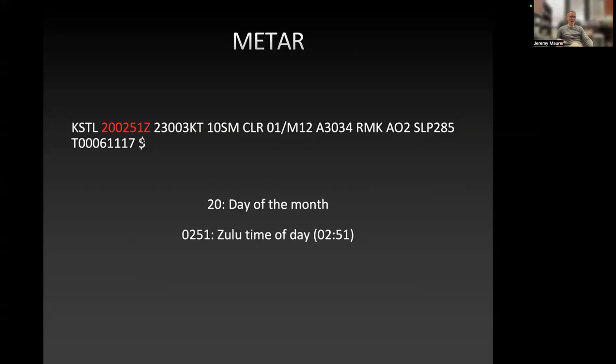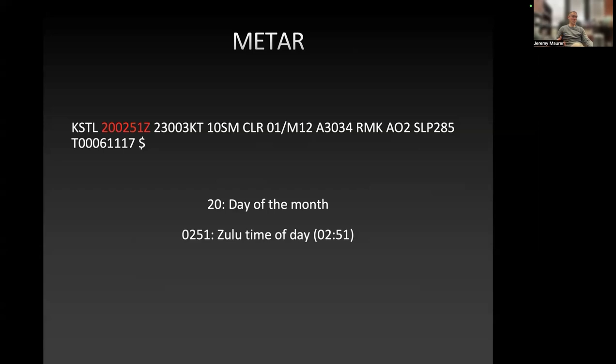Generally speaking, these are hourly reports, and it's going to give you the time of day. Right now, we're just talking about current conditions. So this is going to give you the time of day when the current conditions, the conditions that it's about to list out, are active. So it's the 20th day of the month, and then 0251 is Zulu time of day.